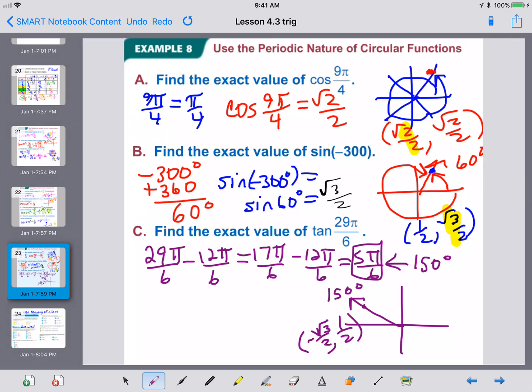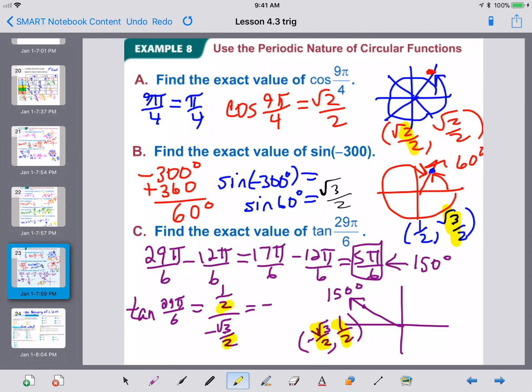Now we have all the information we need to find the tangent of 29 pi over 6. So the tangent of 29 pi over 6 is the same as the tangent of 150. That's going to be the y value, 1/2, over the x value, negative square root of 3 over 2. So we know that our tangent is going to be negative.